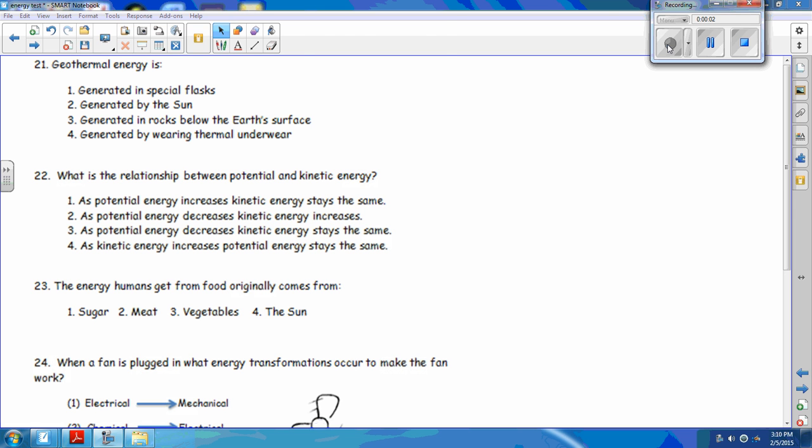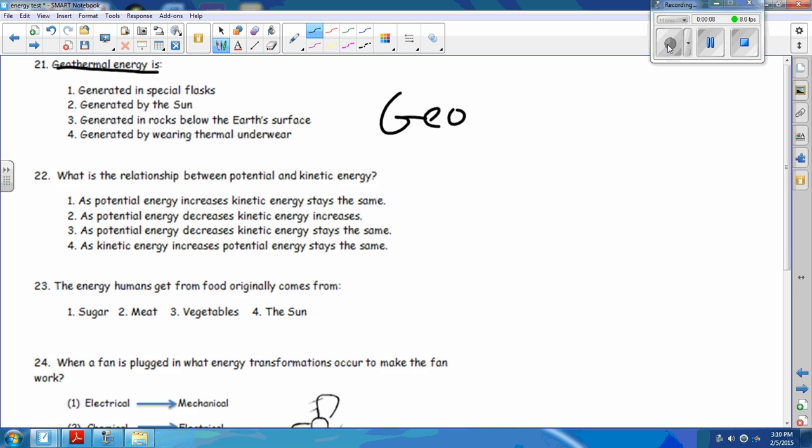All right, 21 through 30. Geothermal energy, right there, geo. The prefix geo means earth. So geothermal energy comes from the earth. Where does it come from? It comes from wearing geo's thermal underwear? Not. It comes from the rocks beneath the earth's surface.